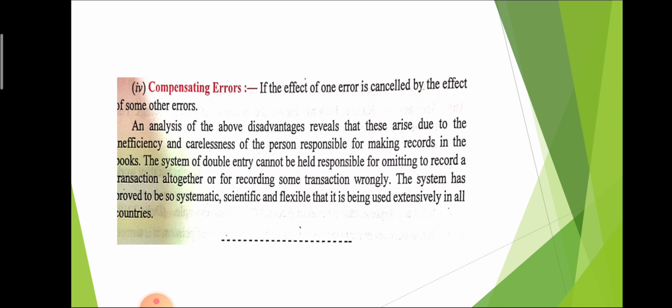Our cash is decreased by rupees 1000 as well as our cash is increased by rupees 1000. It means that 1000 covers the other 1000. That is compensating error. In this, one error is covering another error. That is compensating error. With this point, our chapter is finished.